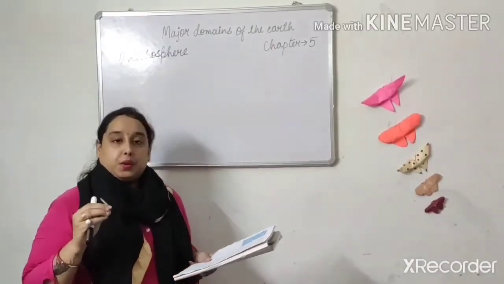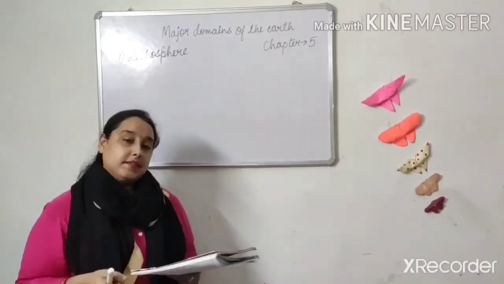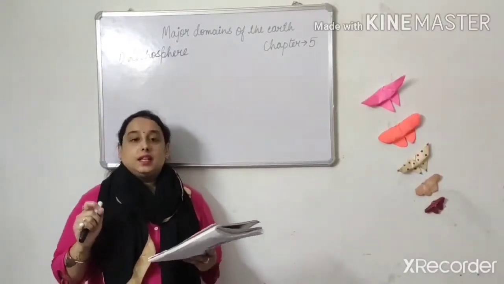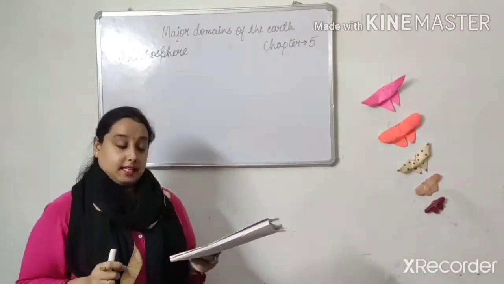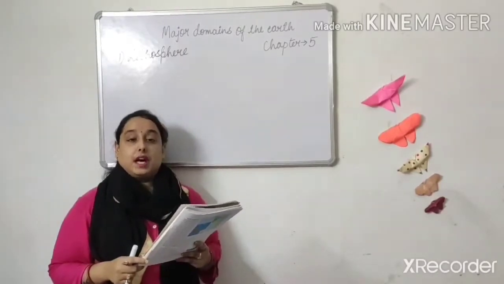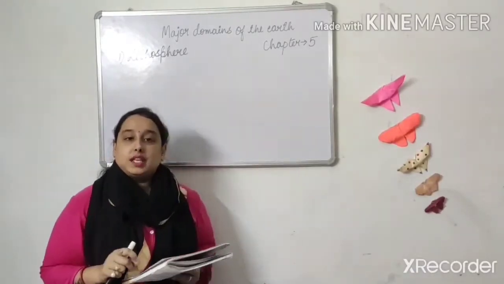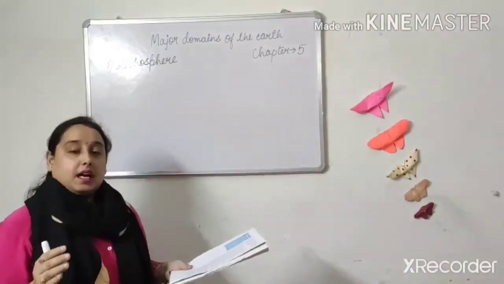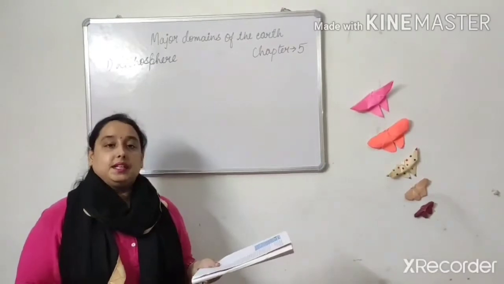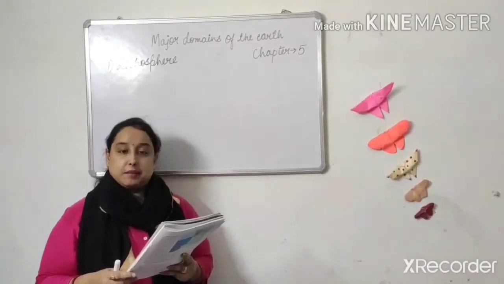Means whatever continents you have learned, how many continents we have? We have 7 continents. In the 7 continents, Asia is the only one which is the largest continent. It covers about 1/3 of the land area of the earth, and Asia continent has covered how much land? 1/3 of the earth. अर्थ में जो लैंड है, ठीक है, अर्थ के लैंड का 1/3 पोर्शन who has covered? Asia continent. The continent lies in the eastern hemisphere.